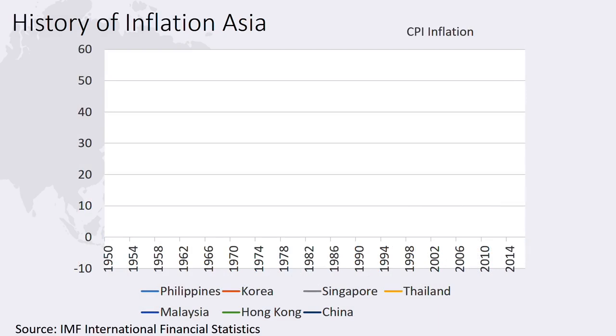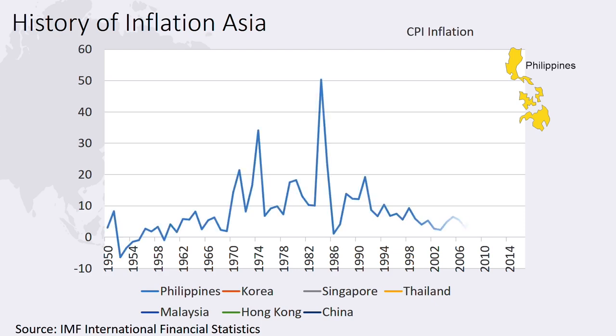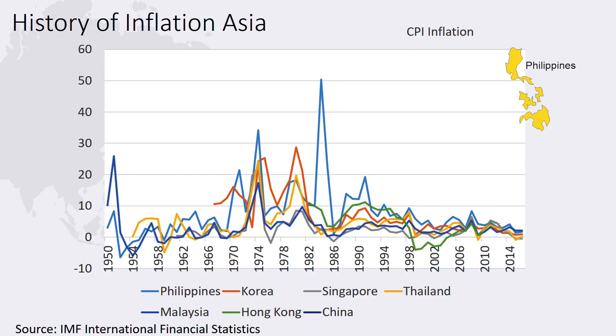We can examine the history of inflation in the Asia-Pacific. Let's focus on the Philippines, which has an interesting and somewhat representative history. During the 1950s and 60s, inflation remained low and somewhat steady. In the late 60s, though, the Philippines went on an extended 20-year period when inflation regularly jumped up into double-digit levels and became very unstable, with inflation pushing up and down by extreme amounts on a year-to-year basis. Over the 1990s and into this century, though, inflation stabilized and was brought down to lower levels. Most other Asian economies experienced a similar pattern of inflation over the same post-war period.